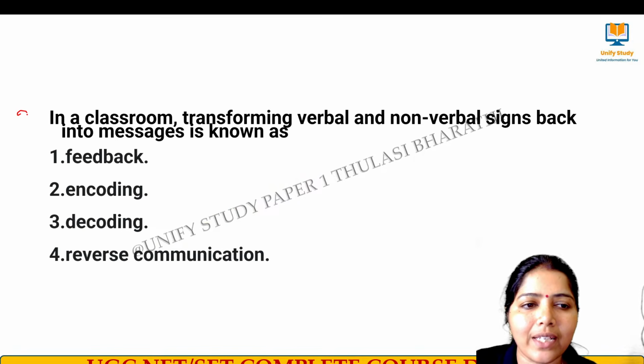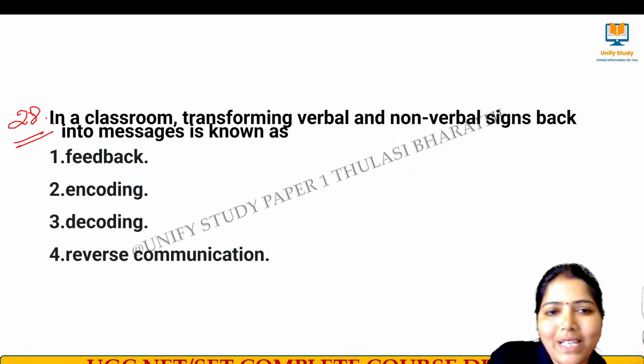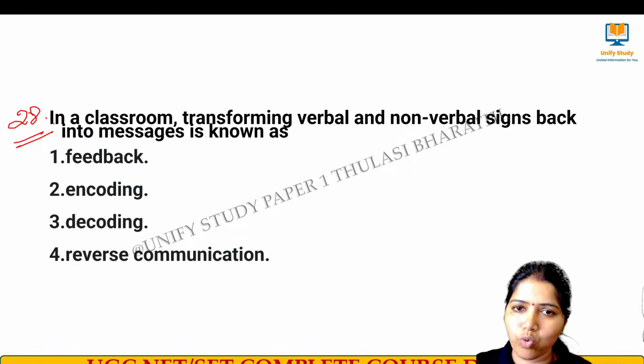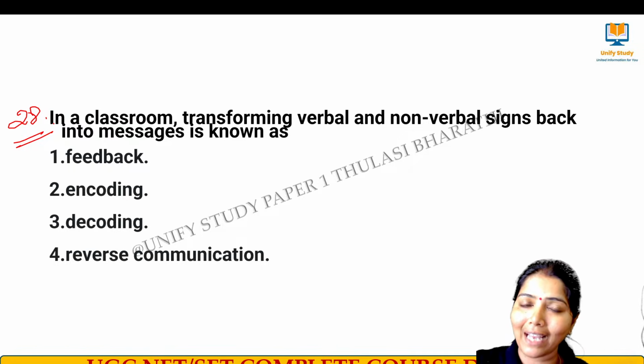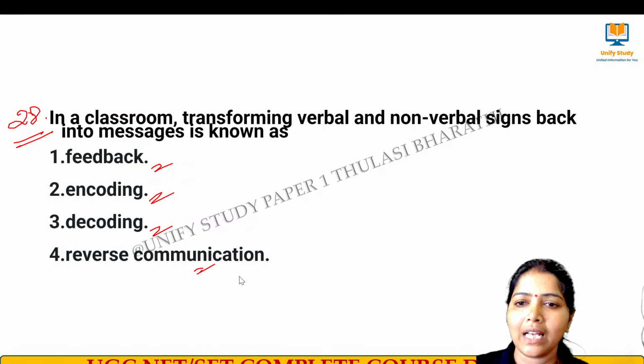Question number 28. In a classroom, transforming verbal and non-verbal signs back into messages is known as dash. Feedback, encoding, decoding, reverse communication. Think and answer.